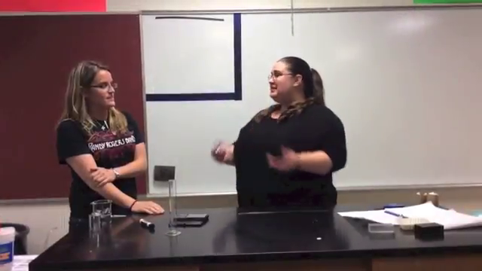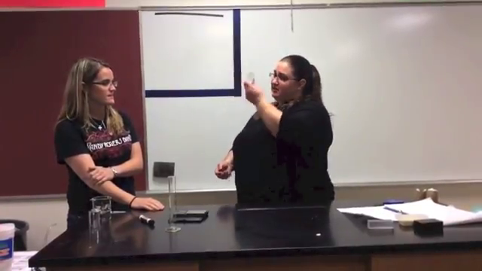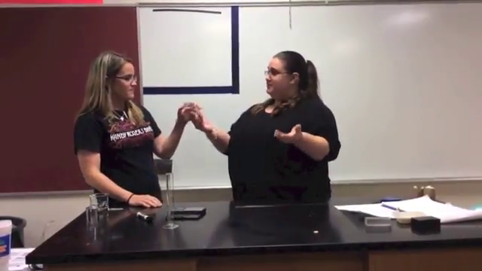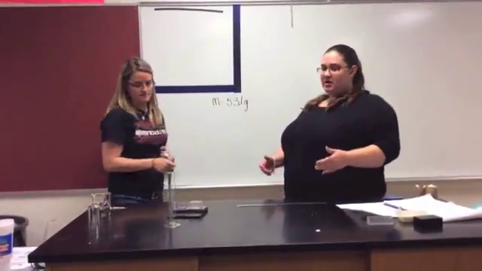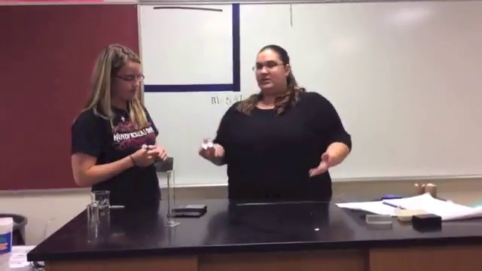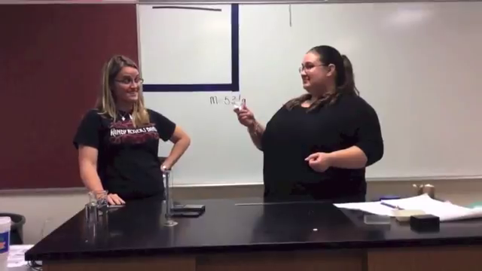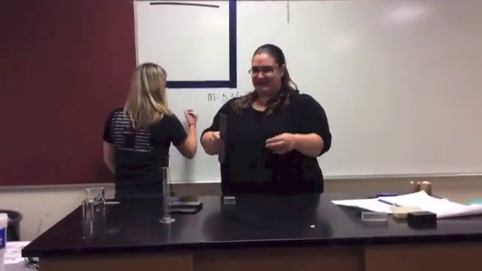So we know we need the mass and volume of an object to find its density, right? Yes. So we're going to go ahead and find the density of this block. What do I need to do to find its mass? We need to put it on the scale. The scale says that it's 53.1 grams, so I'll record my data. All right. So now we need its volume. How do I find the volume of a block? It's length times width times height. Is that right? Also works for geometry, but yes. So let's go ahead and measure its length, width, and height.